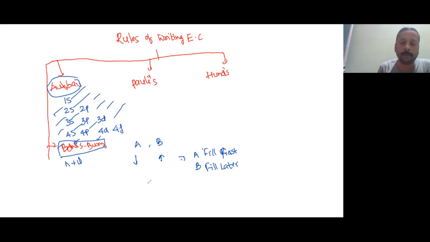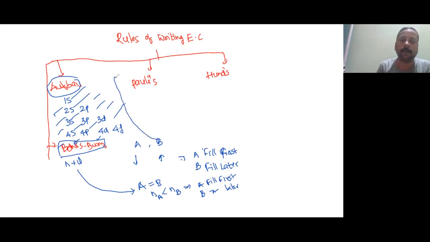But sometimes if the n plus l value of A is equal to that of B, then what will you do? Then you will compare the n value. If the n value of A is less than the n value of B, then A is filled first. Then B is filled later. So this is about the Aufbau and Bohr-Bury rules. I think it is clear to you.